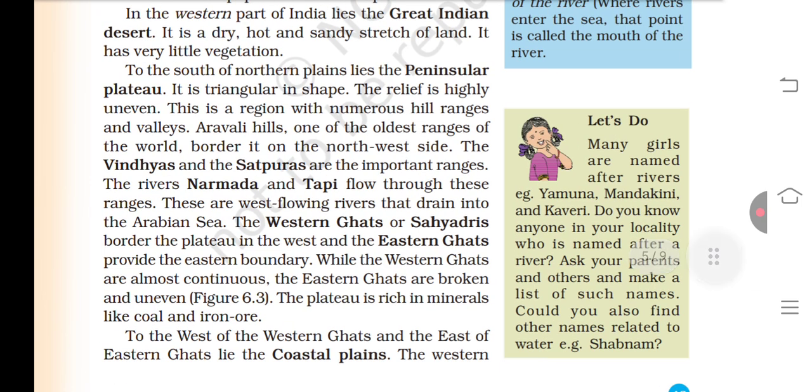To the south of the northern plains lies the Peninsular Plateau. It is triangular in shape. The relief is highly uneven. This is a region with numerous hills and valleys. The Aravalli Hills, one of the oldest ranges of the world, border it on the northwest side.